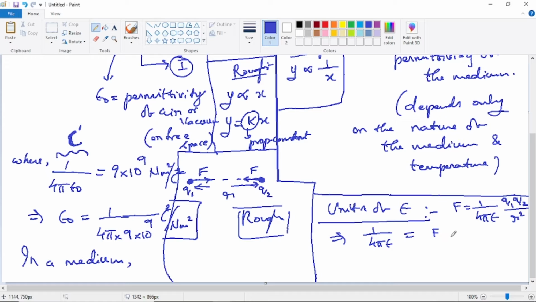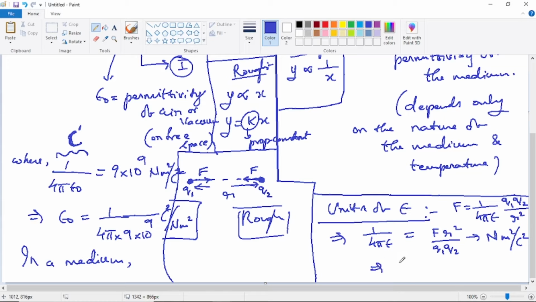The equation for 1 by 4 pi epsilon is F r square divided by q1 q2. So from this, what will be the units? Force unit is Newton. Distance r unit is meter, so distance square means meter square. The denominator is Coulomb into Coulomb, so Coulomb square. So these are the units of 1 by 4 pi epsilon.